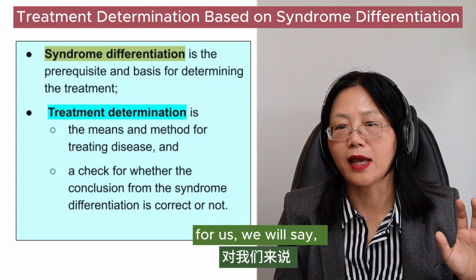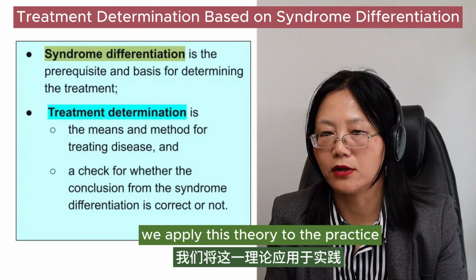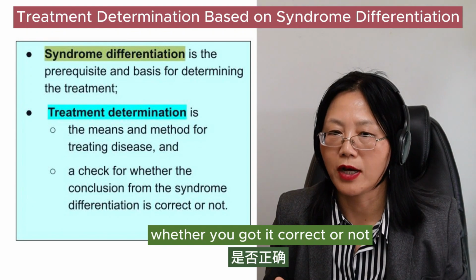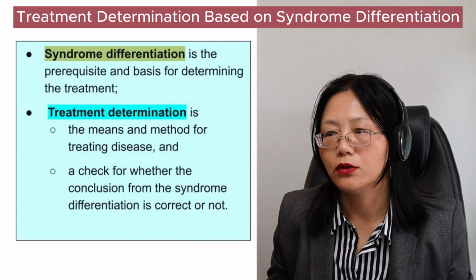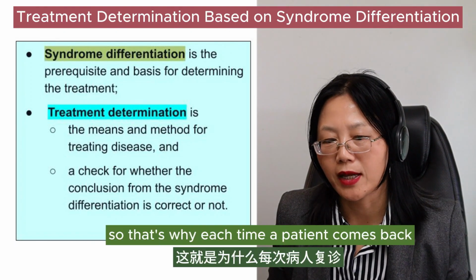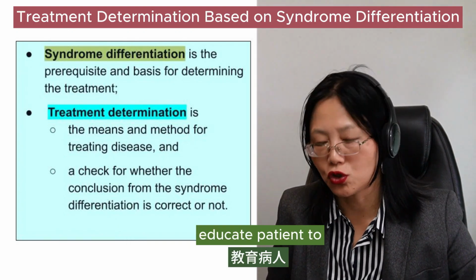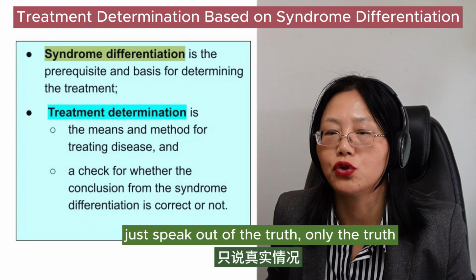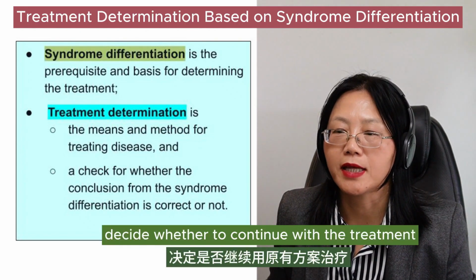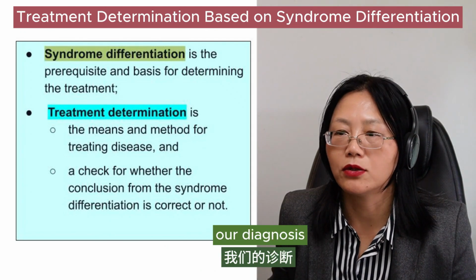For us, we assume this logic or theory is correct. We apply this theory to the practice, and the result will tell you whether you got it correct or not. If you got it correct, your patient would improve in their condition, otherwise would not. So that's why each time a patient comes back, we need to communicate with the patient, educate the patient to speak out the truth, only the truth, better or not better. It helps us decide whether to continue with the treatment or change our diagnosis.